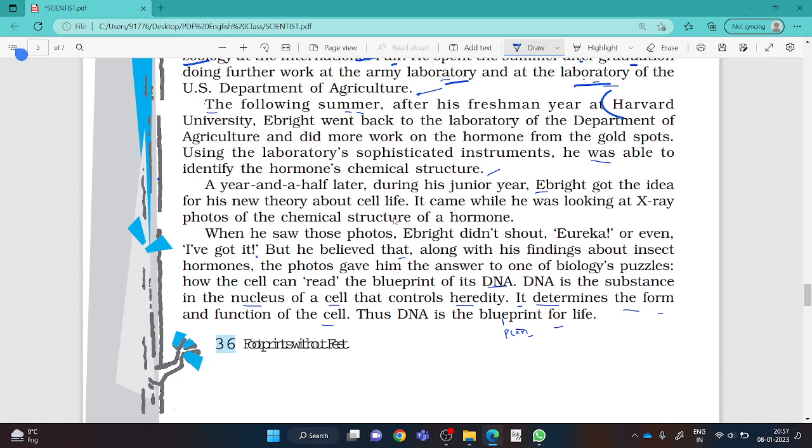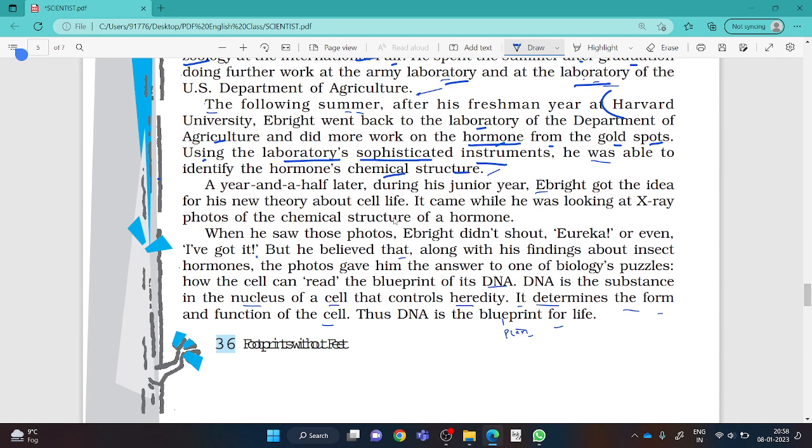From reading to Harvard University, always remember, it was a great achievement for him. Richard Ebright went back to the laboratory of the Department of Agriculture and did more work on the hormone from the gold spots. Understood, everyone? It means he was working more on the hormone from the gold spots found on the body of the monarch pupa, using the laboratory's sophisticated instruments, means newly designed gadgets. He was able to identify the hormone's chemical structure.